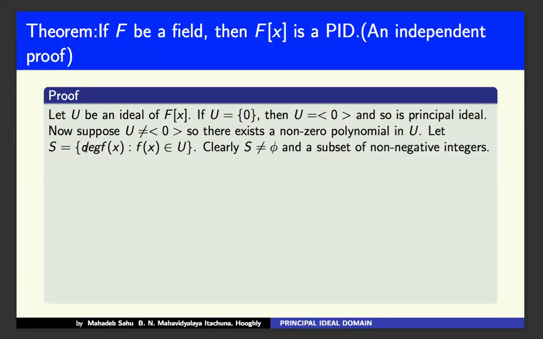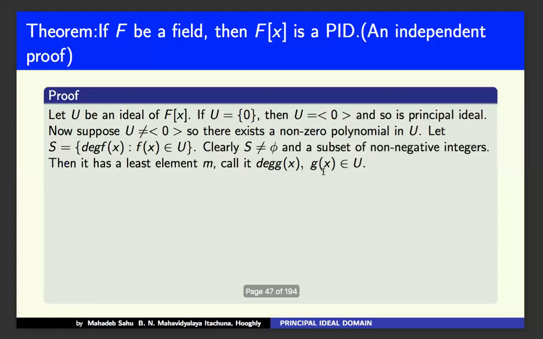So S, the set of degrees of f(x) belonging to U, is clearly not empty and is a subset of the non-negative integers. Then it has a least element. Call it the degree of g(x), for the element g(x) belonging to U.